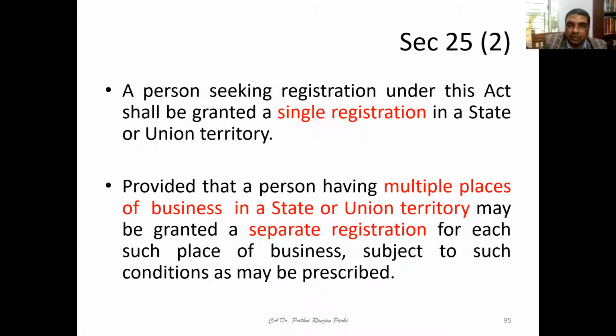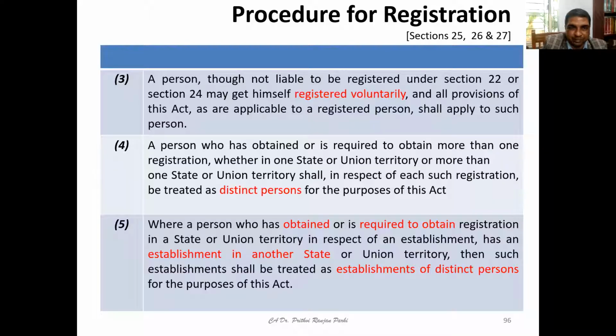Let us move to subsection 3 now. Subsection 3 says a person, though not liable to be registered, let us say someone doesn't have turnover because of which he should be liable for registration. He is not having that much turnover, but he wants to register himself. Then he may do it voluntarily. But once he is doing it voluntarily, subsection 3 says all provisions of this Act applicable to a registered person shall apply to such person.